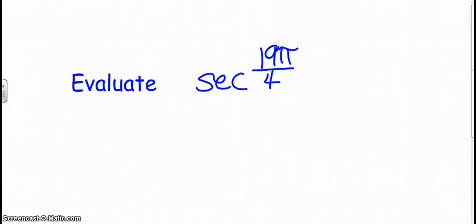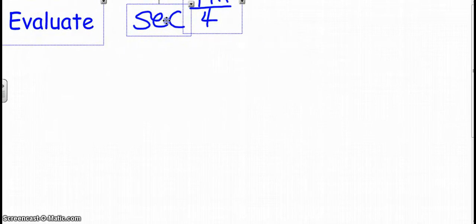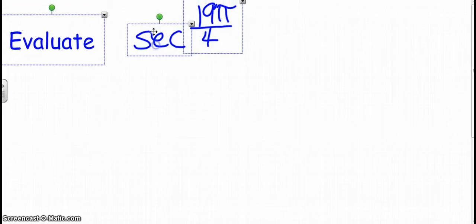And one more. We're going to evaluate the secant of 19 pi over 4. So first what I want to do is make myself a picture so I can see where the secant of 19 pi over 4 is. Sorry, I tried to move this out of the way and it just kind of got lost.